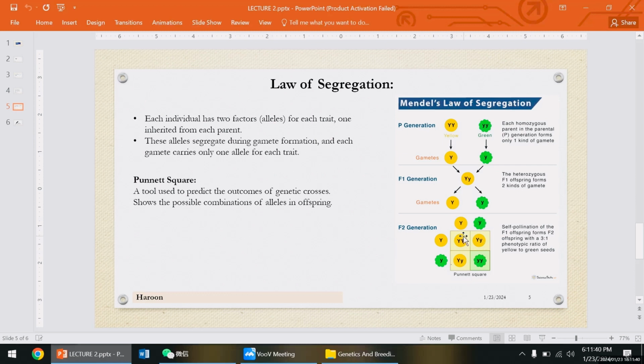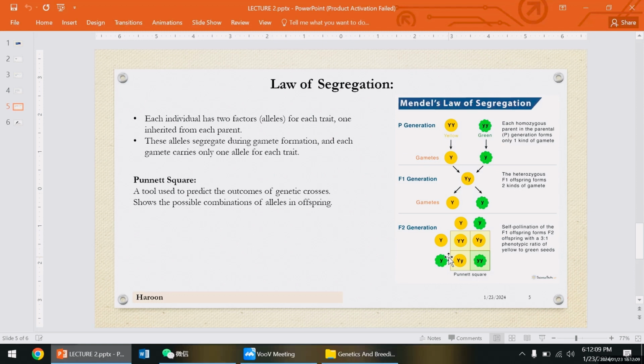When this capital Y crosses small y, this also gives heterozygous. These are also yellow color. And when small y crosses small y, we get green color. So guys, how much yellow color do we get? 1, 2 and 3, so 3, and we get only one green color, ratio 1.